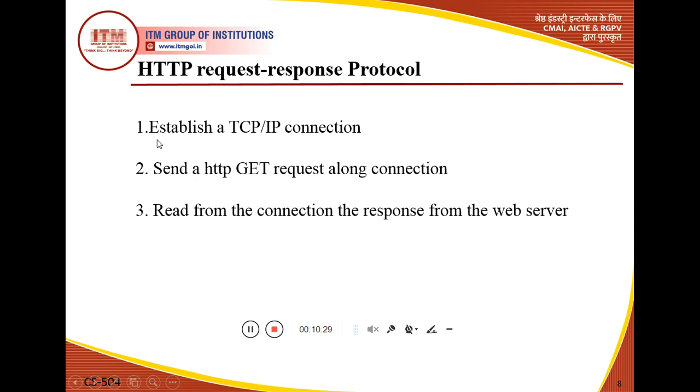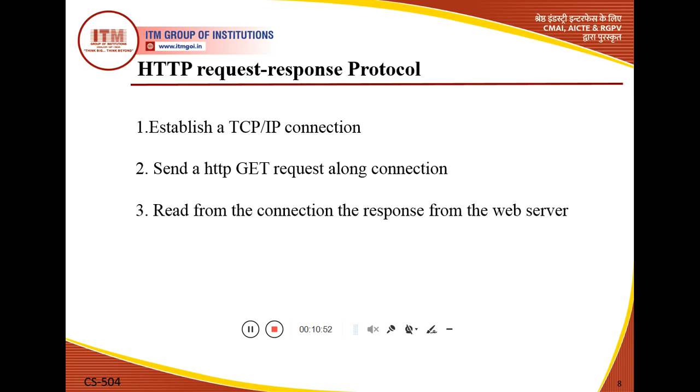First, we establish a connection over TCP/IP. Then we send an HTTP GET request along the connection. When we send the request, it is done in the form of a GET method.